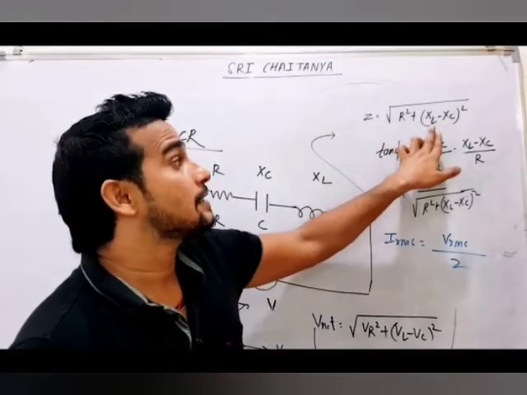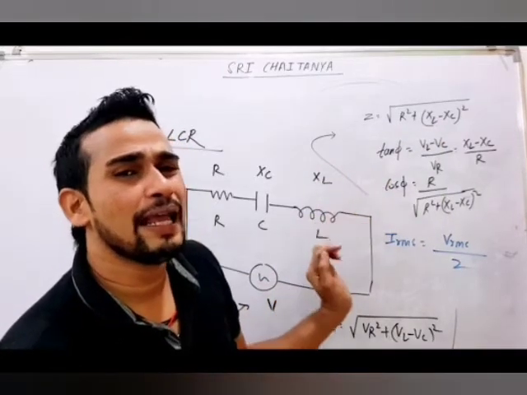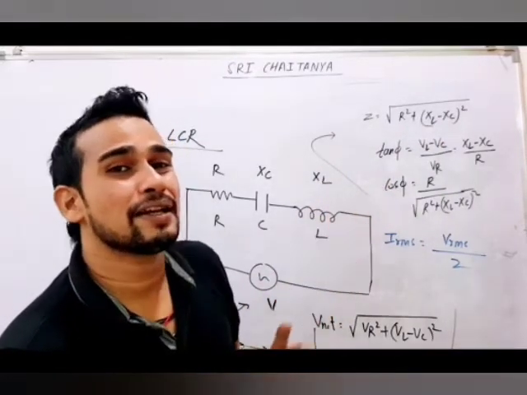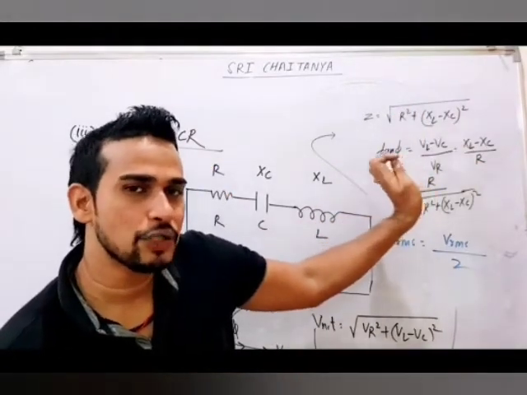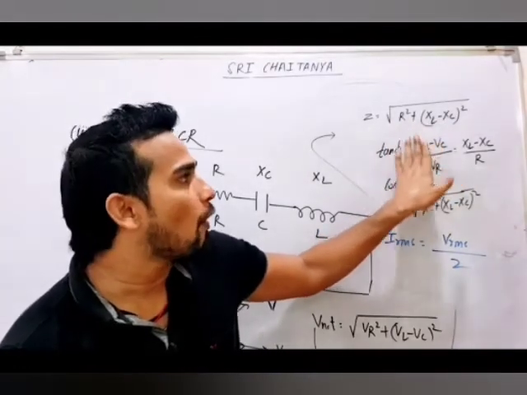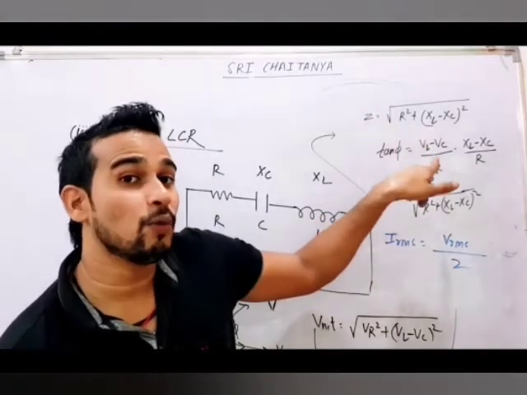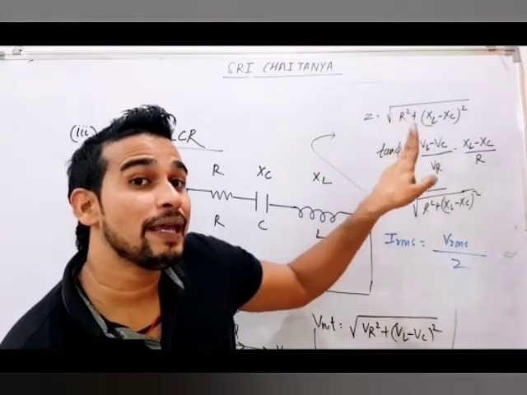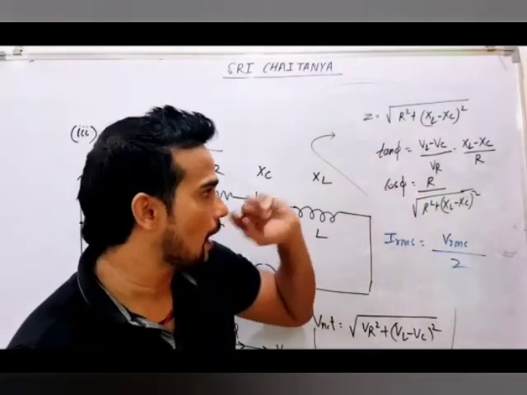Always remember, if XL is more, the behavior of your overall circuit will be like an RL circuit, because C is cancelled. Understand what I am trying to tell? If your XL is more, overall behavior will be L and R. If XC is more, overall behavior will be C and R. So questions are asked from here.